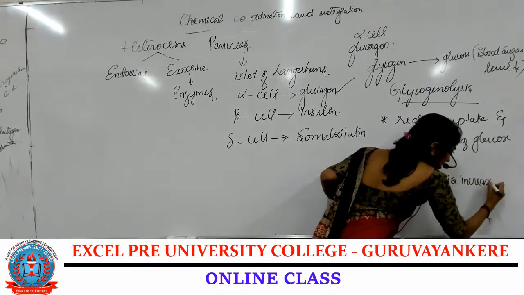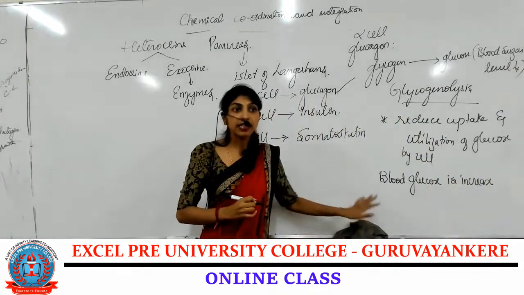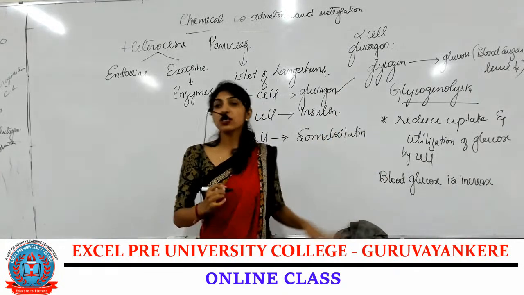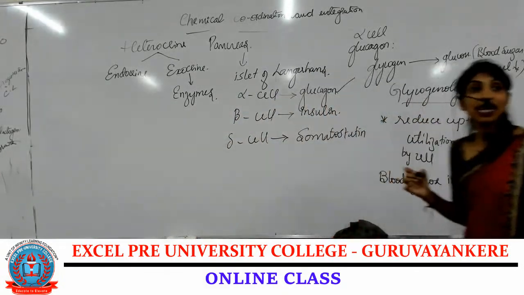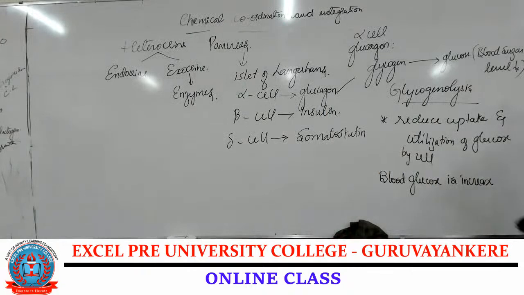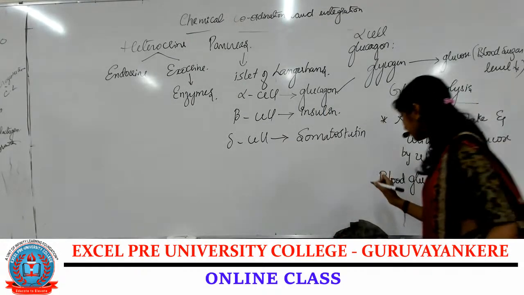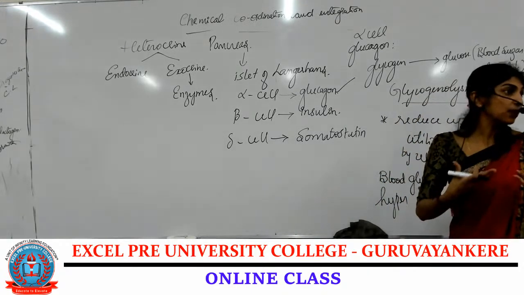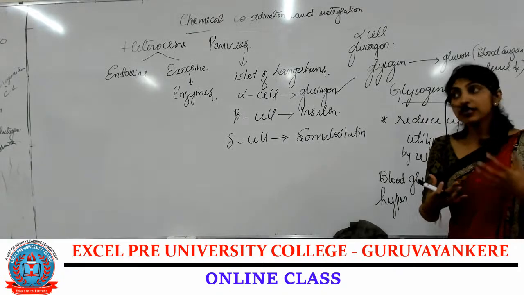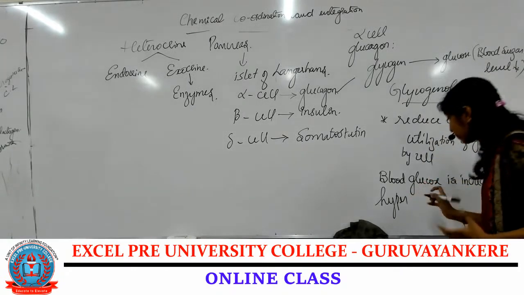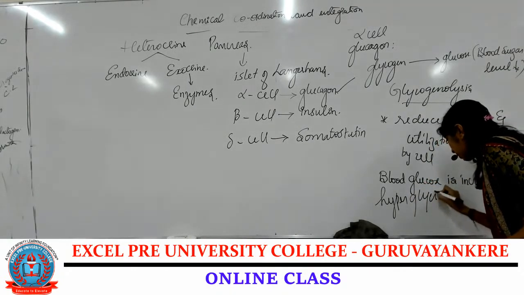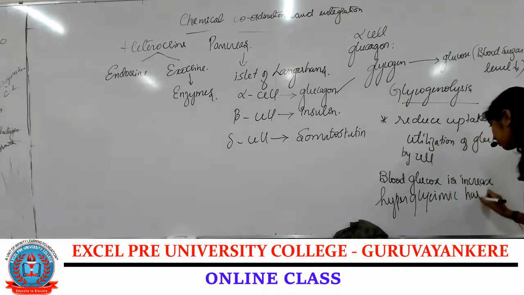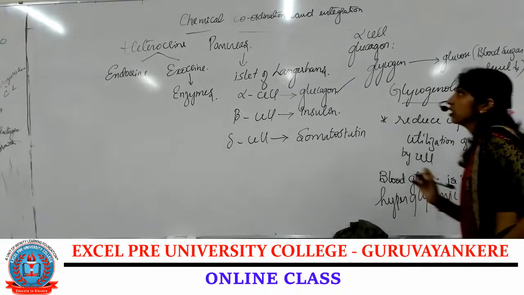They increase the blood glucose level. That is why this hormone is called hyperglycemic hormone. It is called hyperglycemic hormone because it is the one which increases the blood sugar level. It is important for 2 marks.